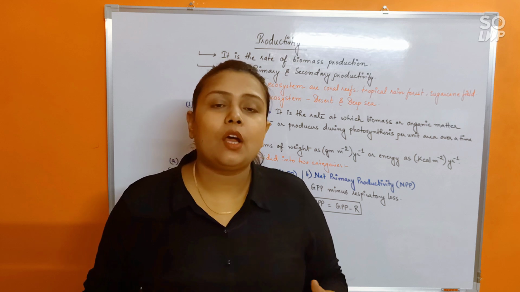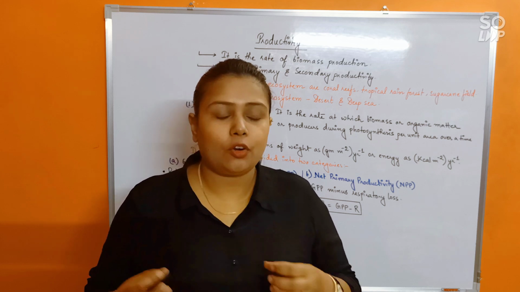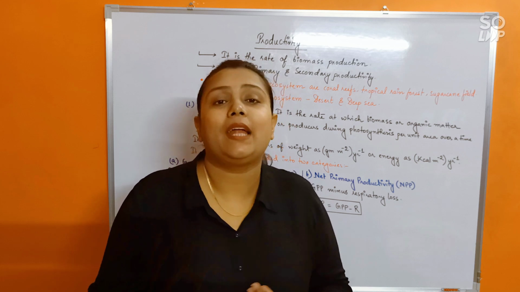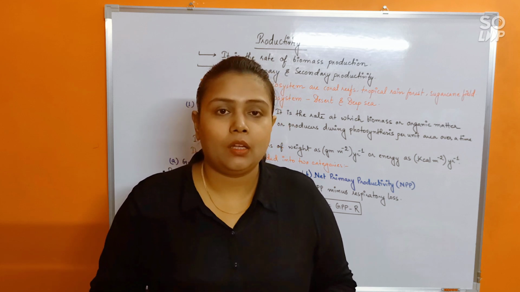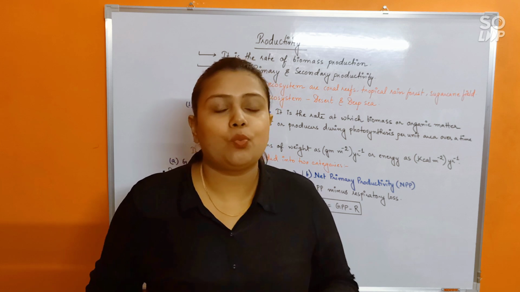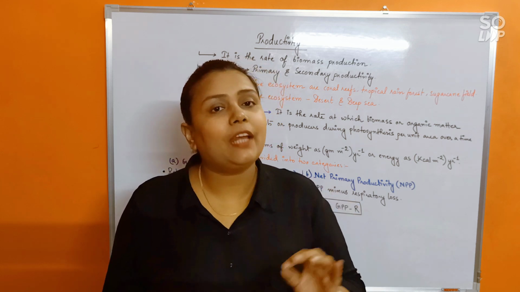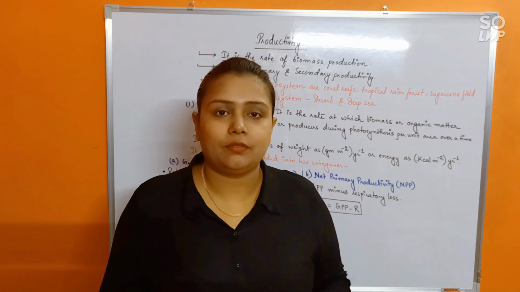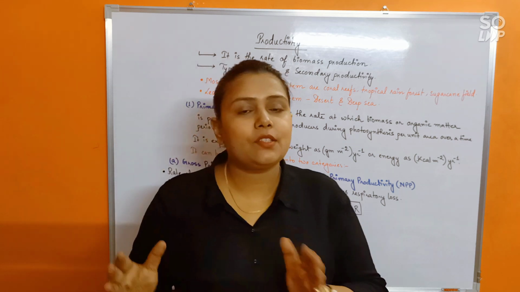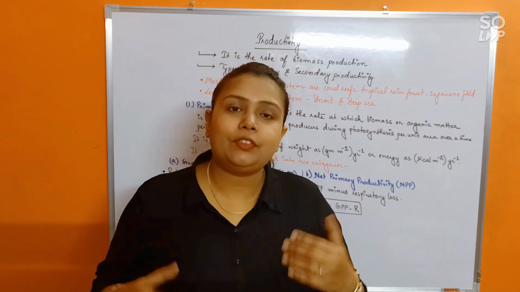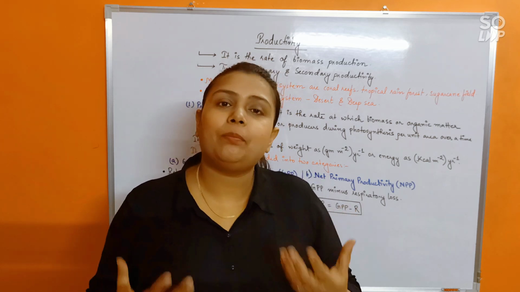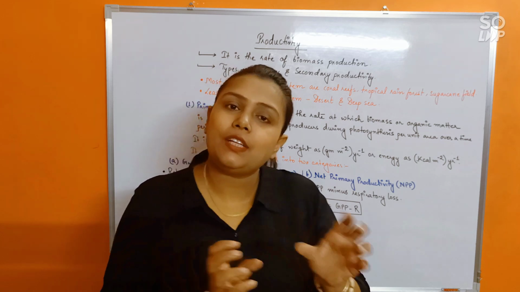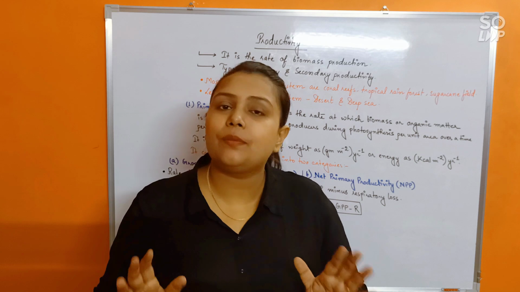So in that case, a lot of GPP or gross primary productivity of the plant will be lost during the plant's respiration also. So after respiratory loss, whatever will be left, that will be known as NPP, that is net primary productivity. Okay, total amount formed is GPP, and after being formed, obviously the plant will use it for its own survival. So after usage, whatever is left, that is NPP, as simple as that.